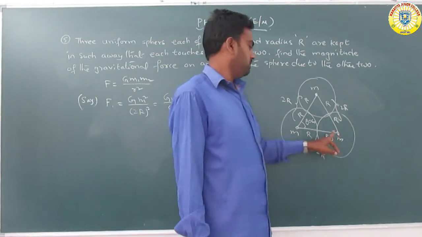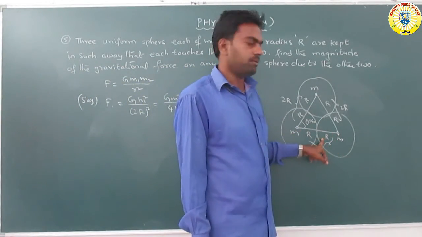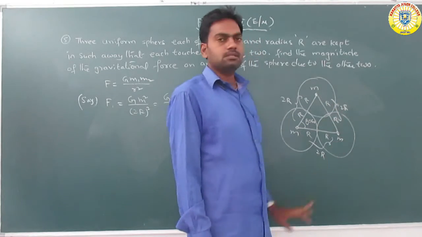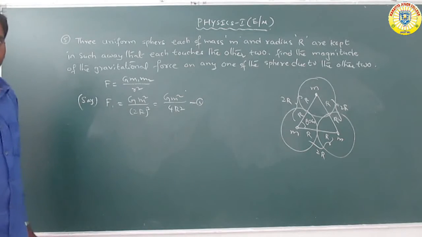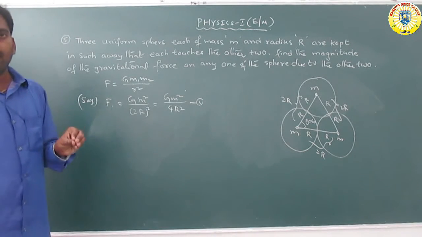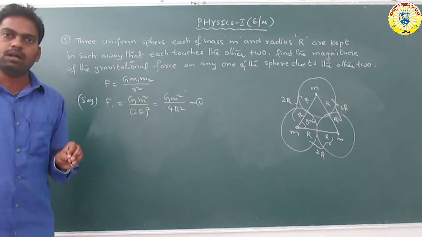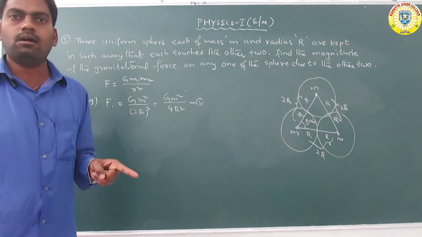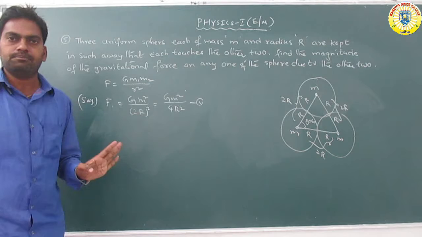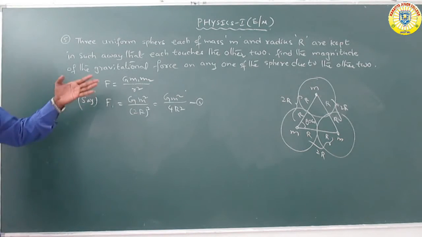So the force between any two spheres is equal because the spheres are uniform with the same radius R and mass m.